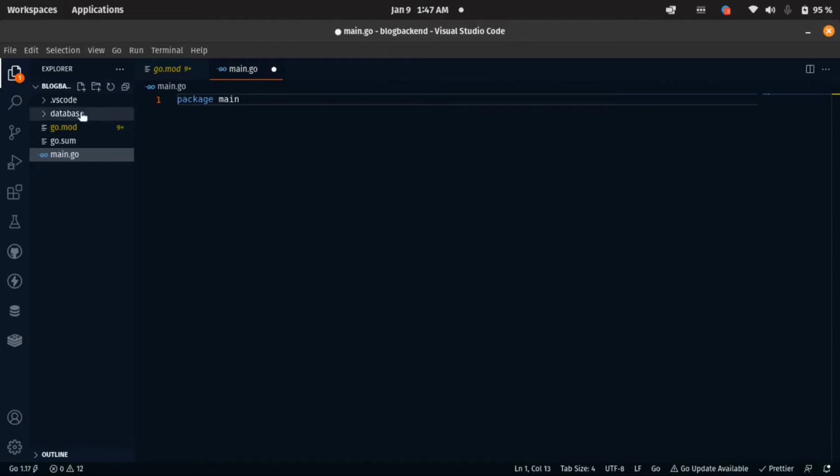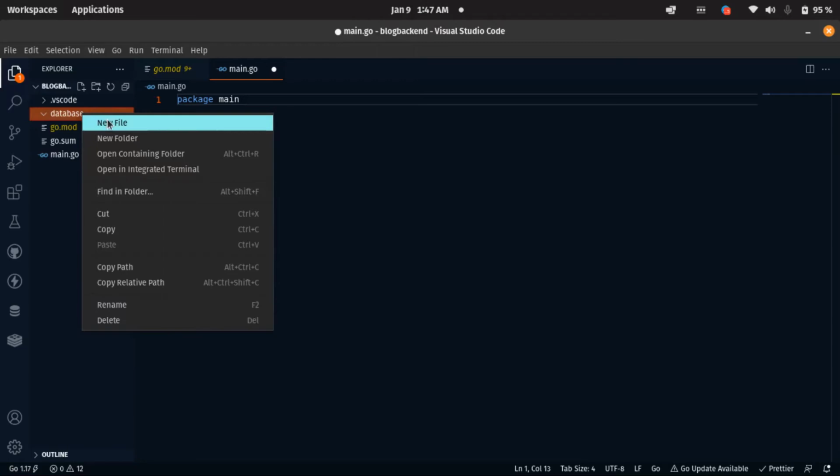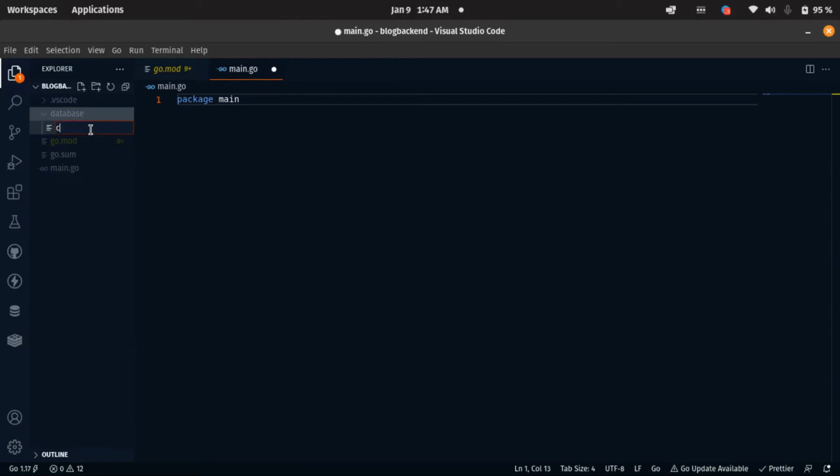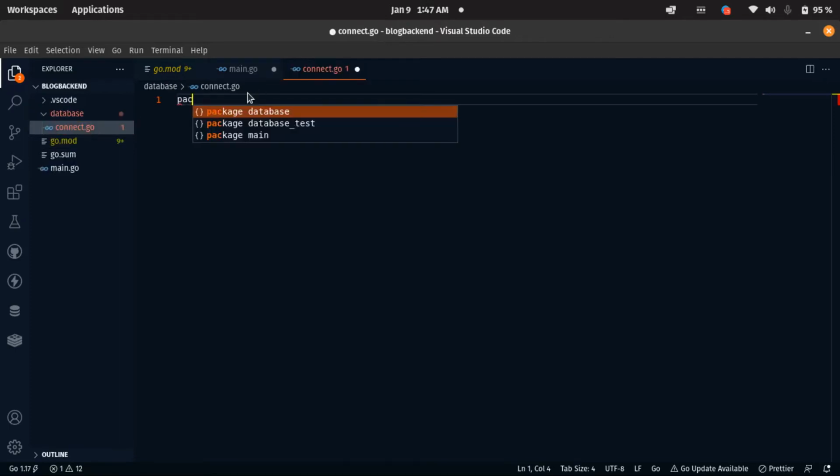So inside this database folder, we need to create a file. I don't know, let's call it connect.go. All right, so we have to give it a package, and the package should be database. So that is the first thing we have to do.